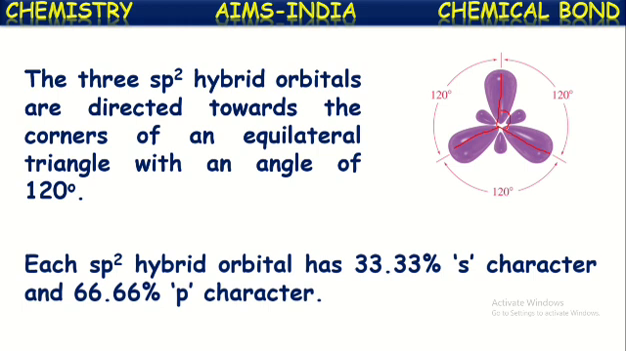Each sp2 hybridized orbital has 33.33% s character and 66.66% p character, because it is formed by the intermixing of one s orbital and two p orbitals. That's why s character is 33.33 and p character is 66.66.